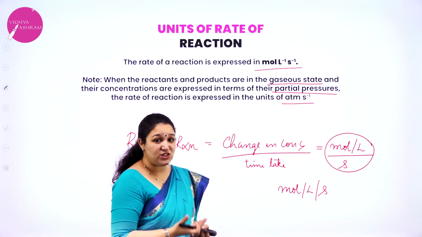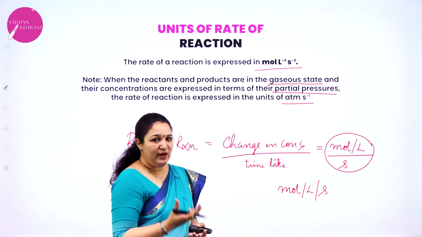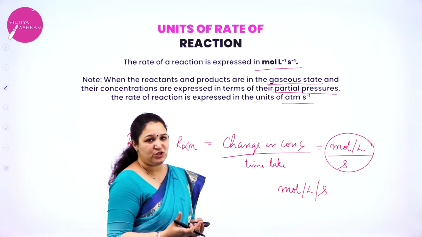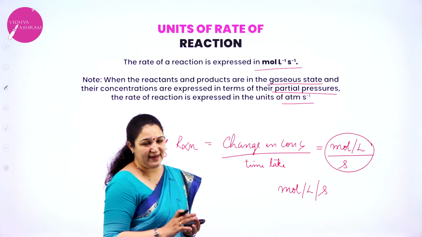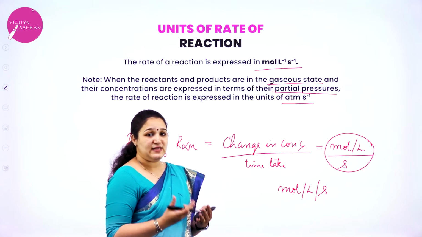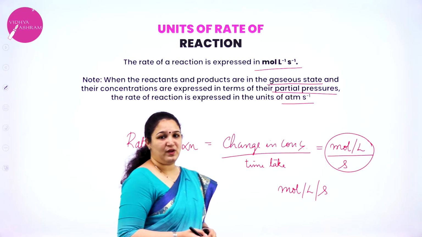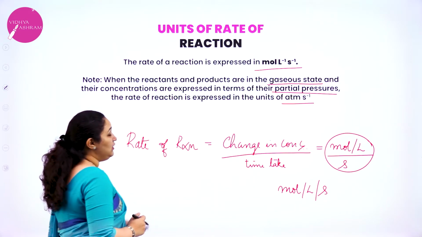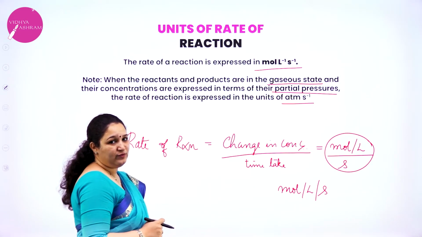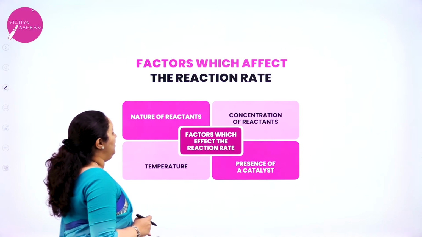So if it is a gaseous reaction, then we are going to calculate the partial pressure, not the molar concentration of the reactants and products, isn't it? That's why the unit can be atmosphere per second. Okay, so that is about the unit of rate of the reaction.